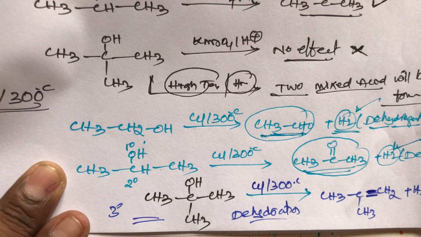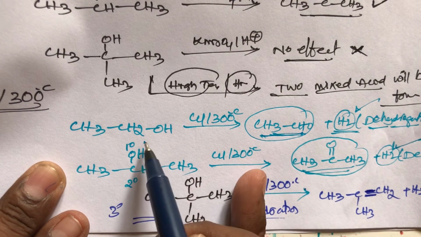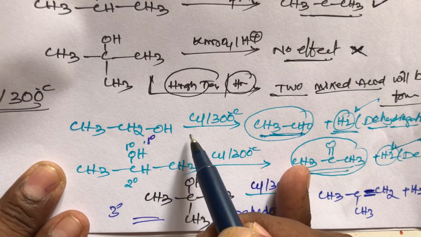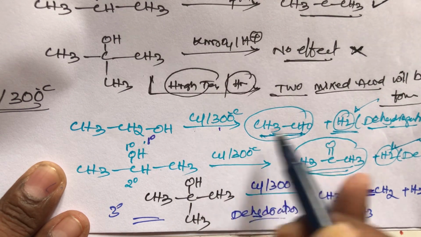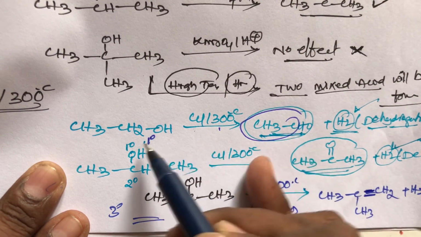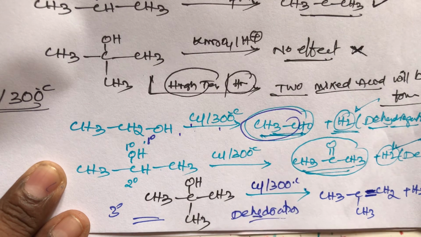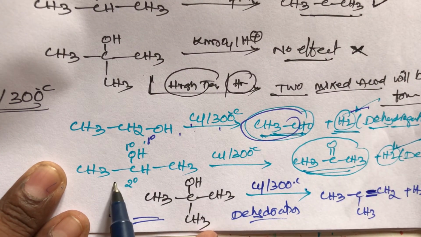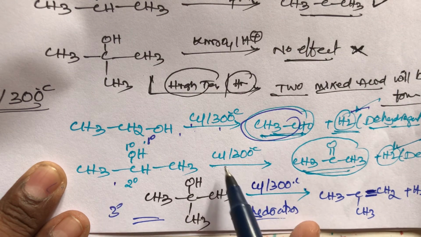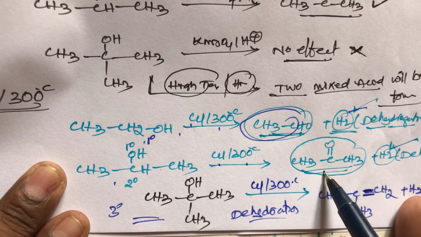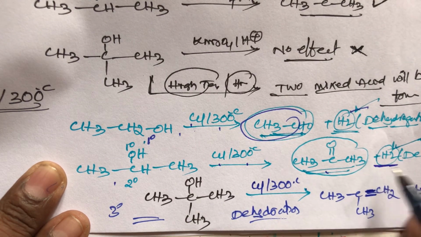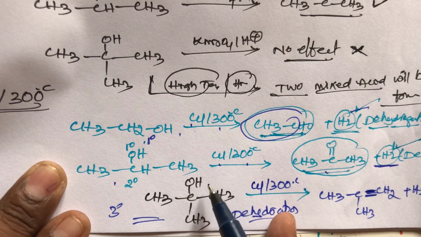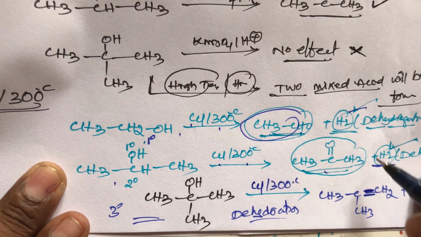Oxidation of alcohols with copper at 300 degrees centigrade: primary alcohols give aldehyde, and copper acts as a dehydrogenating agent, that means removal of hydrogen. Secondary alcohols give ketones, and copper again acts as a dehydrogenating agent.